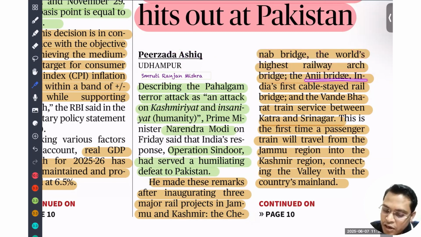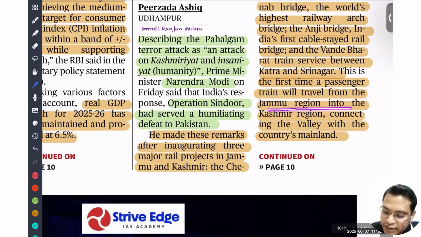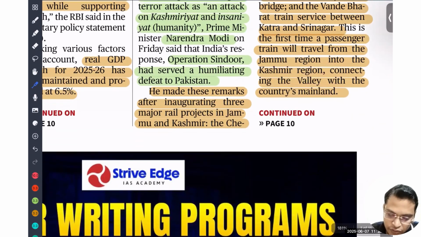The next is Anji Bridge, India's first cable-stayed rail bridge, and the Vande Bharat train between Katra and Srinagar. So now we are able to provide connectivity even to Kashmir. After some time we'll connect a train from New Delhi to Kashmir. Once this region is connected with the mainland, we can ensure development and togetherness among the people.